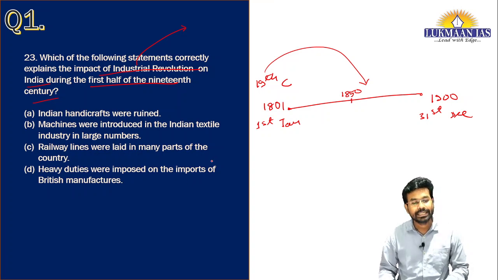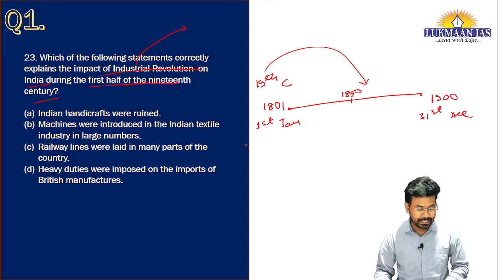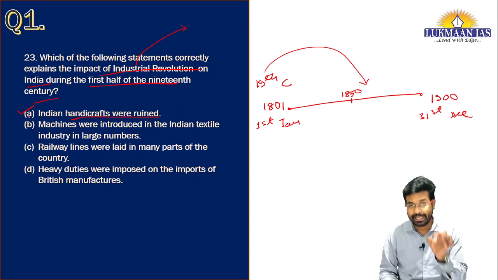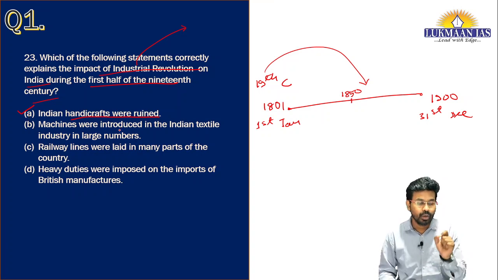Because of the Industrial Revolution, there was deindustrialization of cottage and handicraft industries in India. So option A is the right answer for this question, but we are also going to analyze why the other options are not correct.